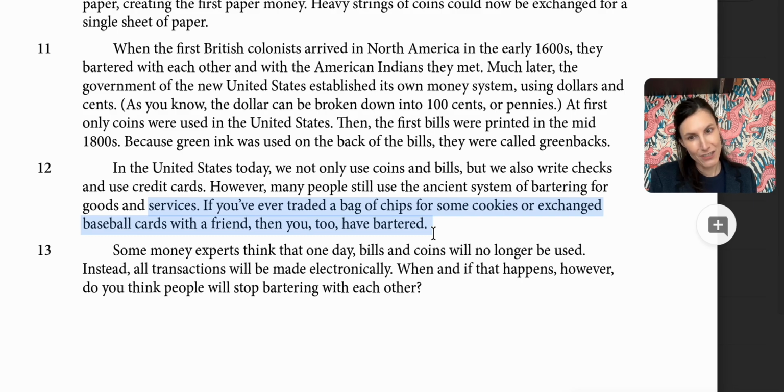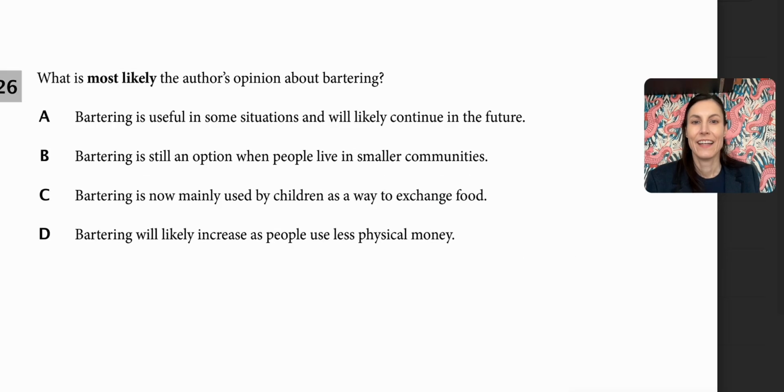Instead, all transactions will be made electronically. So if we look, he says bartering is an option when people live in smaller communities. He didn't mention anything about how big the community would be, so it can't be B. And it can't really be C, because that was just, like we said, adults can do that too.